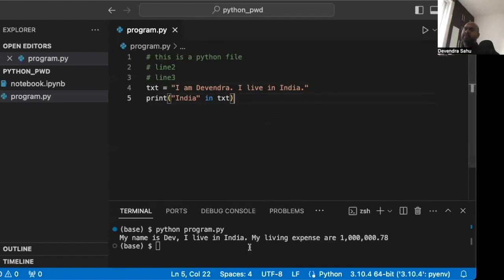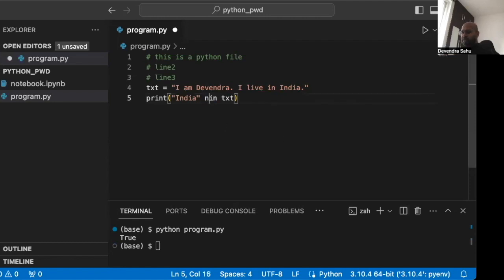So "India in text" will tell you a true or a false. Because India is in the text, it will give me a true. We can also do "not in": India not in text will be true only when India is not in text. Because it is there, it will be false.